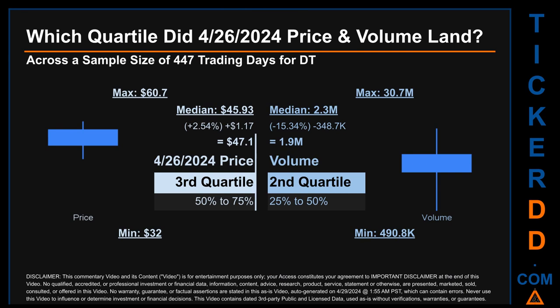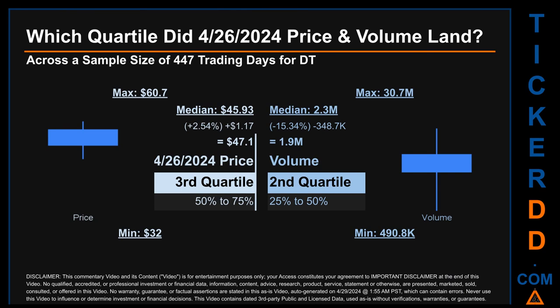Which quartile did April 26, 2024 price and volume land? Across a sample size of 447 trading days, the maximum end-of-day price for DT was $60.70 while the minimum was $32. Within that price range, April 26, 2024 price, of $47.10, landed within the third quartile, placing it within the 50% to 75% range of all sampled end-of-day prices. The day's volume landed within the second quartile, that is within the 25% to 50% range of all sampled daily volume, which saw a max daily volume of 30.7 million and a minimum of 490.8 thousand.